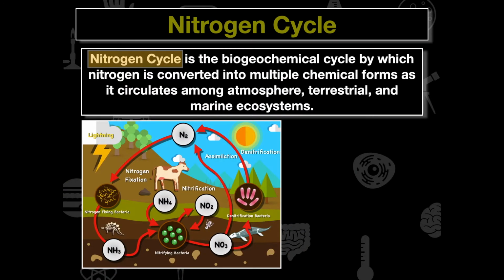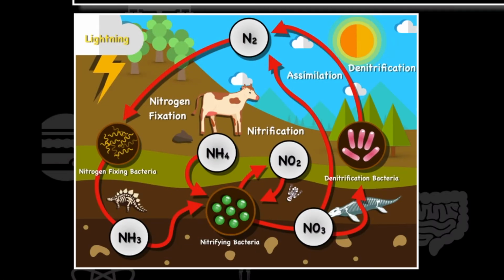Well, all the nitrogen cycle is, it's a biogeochemical cycle like we've been talking about when we started out this energy unit. And nitrogen is going to be converted into multiple chemical forms as it circulates among the atmosphere, terrestrial, and marine ecosystems. So if we look down at the image on the left here, we can see that we're going from N2, which is nitrogen gas. We're also going from ammonia to ammonium and our nitrates here, NH3, NH4, NO2, and NO3. And there's going to be various types of bacteria that are going to be responsible for going through these conversions.